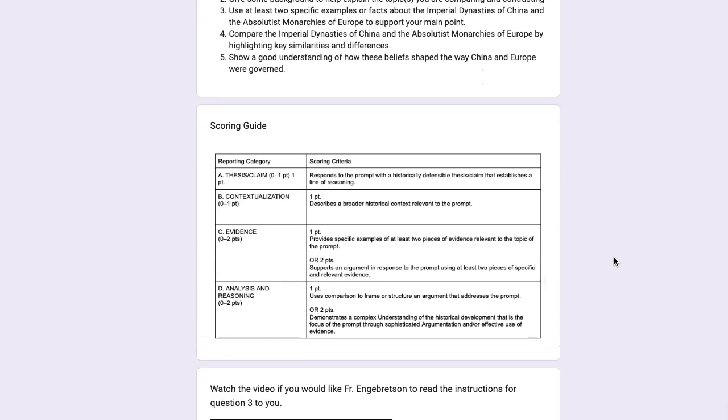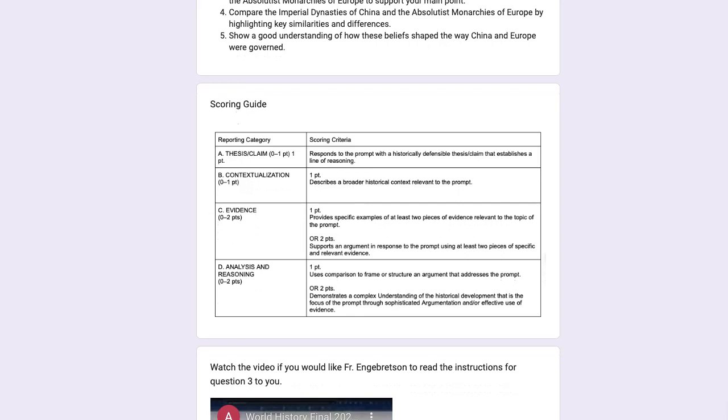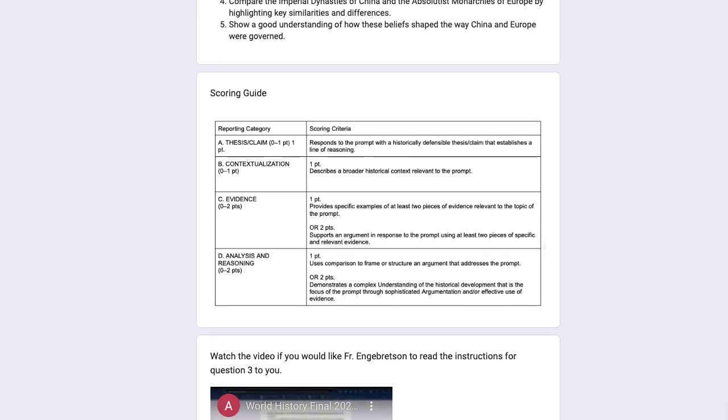Scoring guide. You will get 1 point for the thesis if you respond to the prompt with a historically defensible thesis or claim that establishes a line of reasoning. For contextualization, you will get a point if you describe the broader historical context relevant to the prompt. For evidence, you will get 1 point if you provide specific examples of at least 2 pieces of evidence relevant to the topic of the prompt, or 2 points if that evidence supports an argument in response to the prompt using at least 2 specific pieces of relevant evidence.